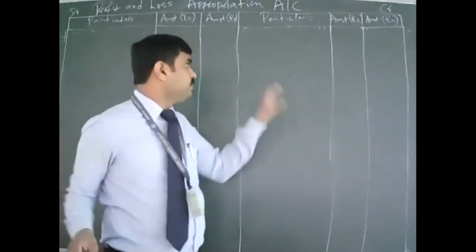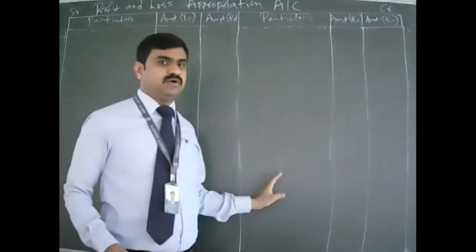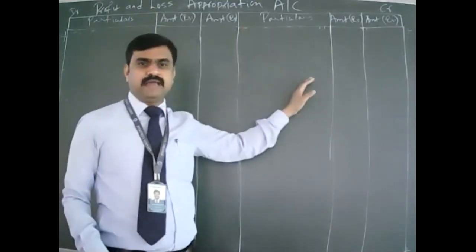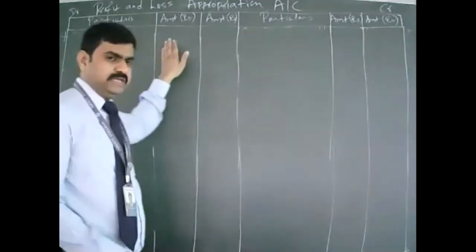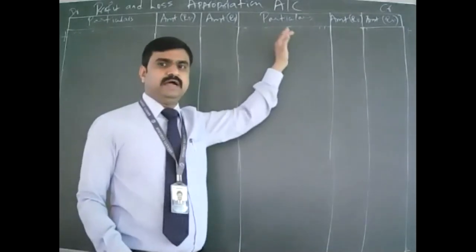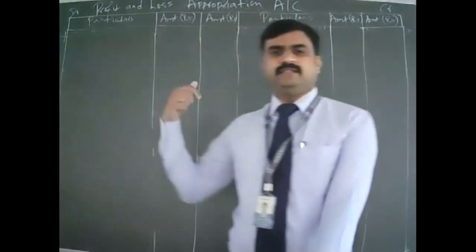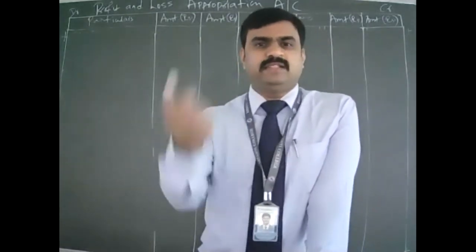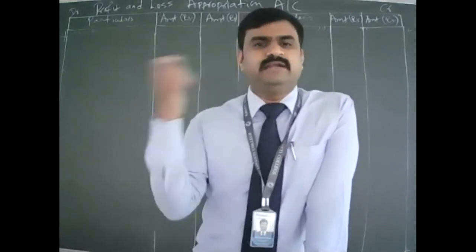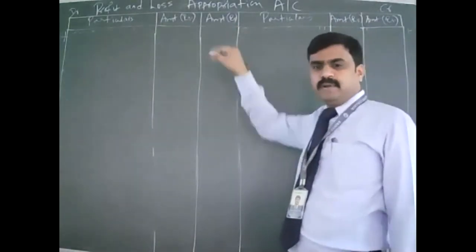So I told in the beginning of the class, we will start the appropriation account. We will first write down the profit of the last year and the profit of the current year, and then we will show the shareholders what the company is going to do with this profit. Whether it is going to keep it as a reserve, or give it as a dividend to shareholders, or create any provision for income tax. That is why this particular account is prepared.